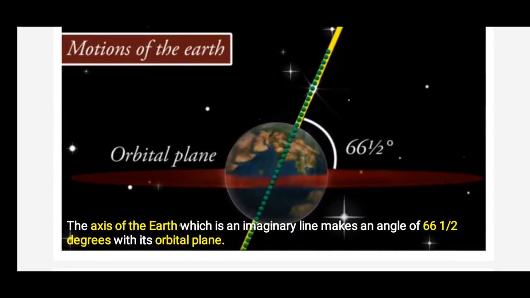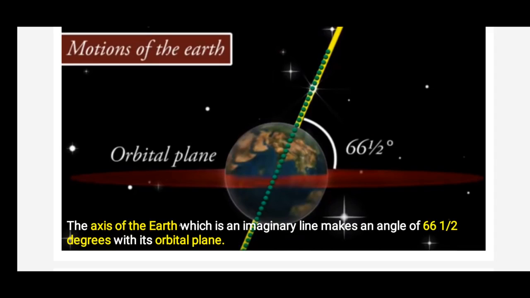Next, the axis of the earth, which is an imaginary line. You can see the axis. See the straight line which is passing through the middle of the earth, it is called the axis. So this axis of the earth is an imaginary line, children, which is inclined or tilted at 66.5 degrees with its orbital plane.